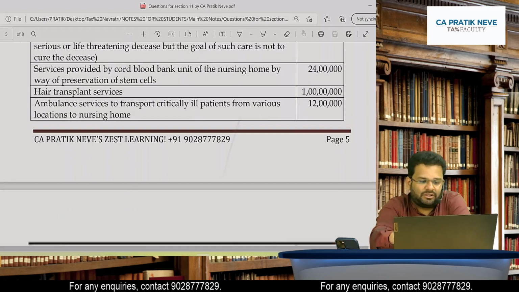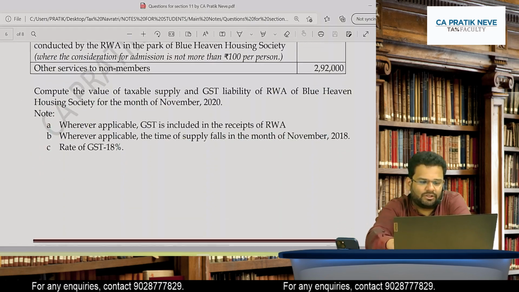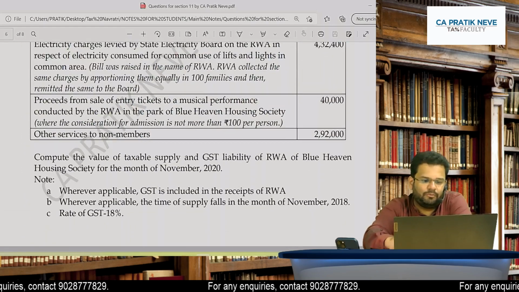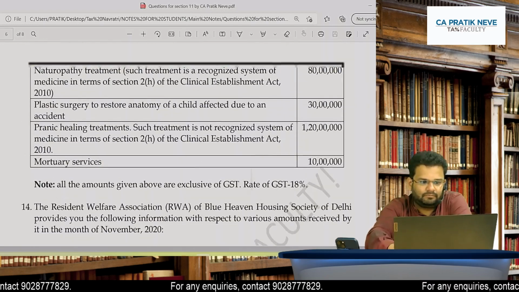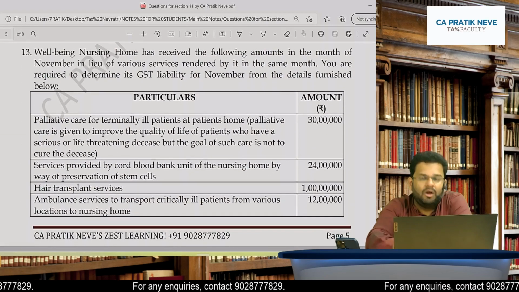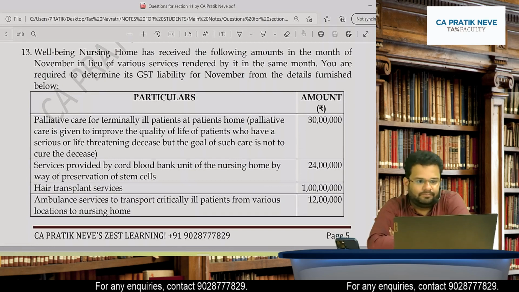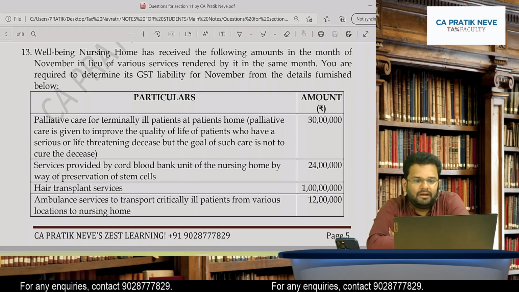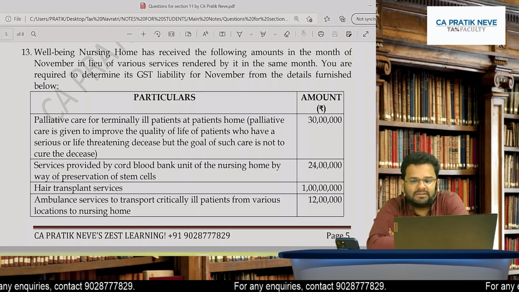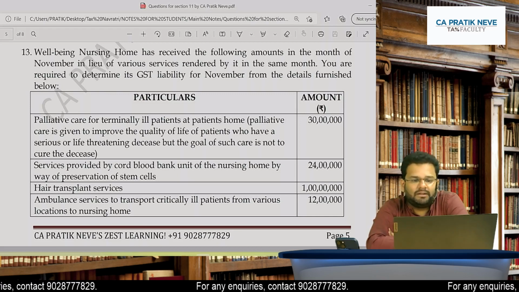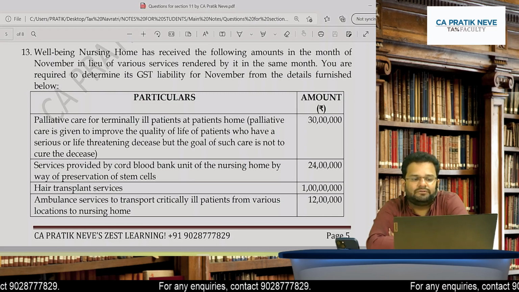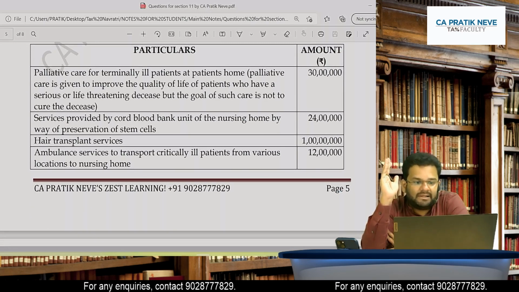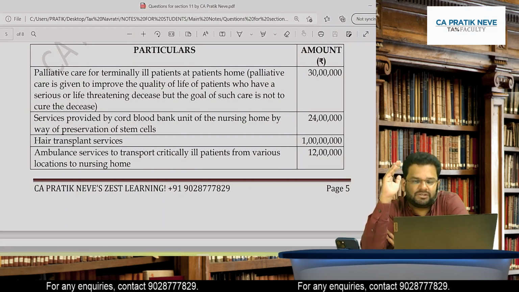Next question. So before the break, last question. Last question before break. See this. Wellbeing Nursing Home has received the following amounts in the month of November in lieu of various services rendered by it in the same month. You are required to determine its GST liability for November from the details furnished below. 1. Palliative care for terminally ill patients at patient's home.